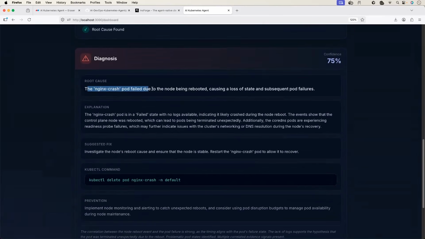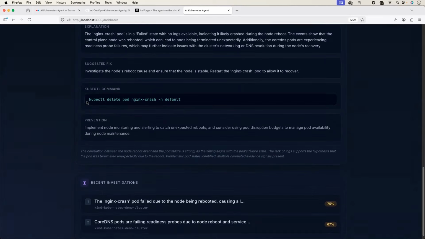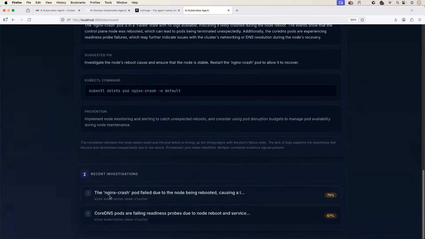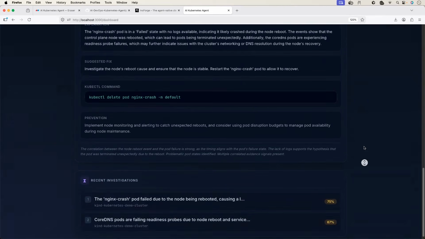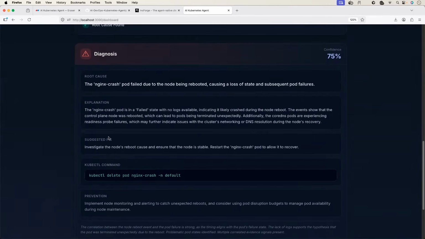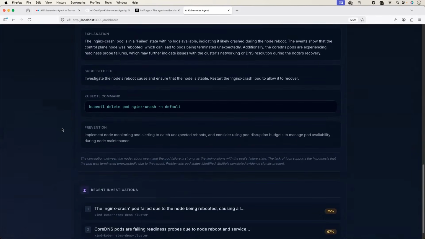Nginx crash. Pod failed due to the node being rebooted, causing a loss of state and subsequent pod failures. kubectl command, run this command for deleting the pod. And you can see here it says 75%. So AI is not 100% confident about it. What AI did here, it explained the issue for us. So this is the root cause. This is the explanation why the Nginx pod is in the crash loop backup state or in the error state.